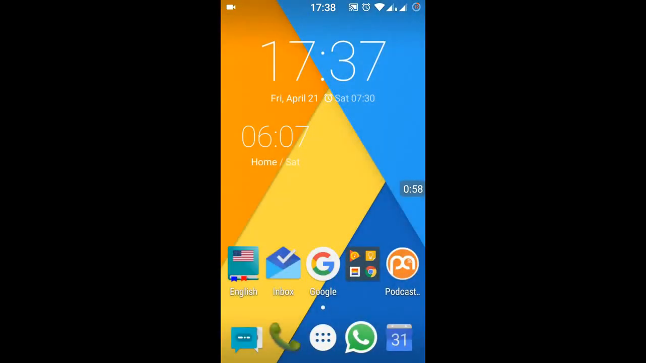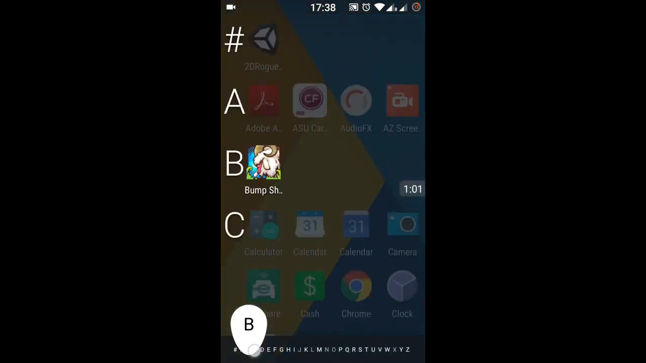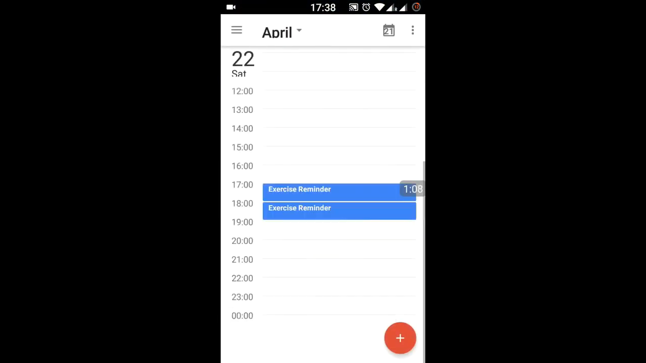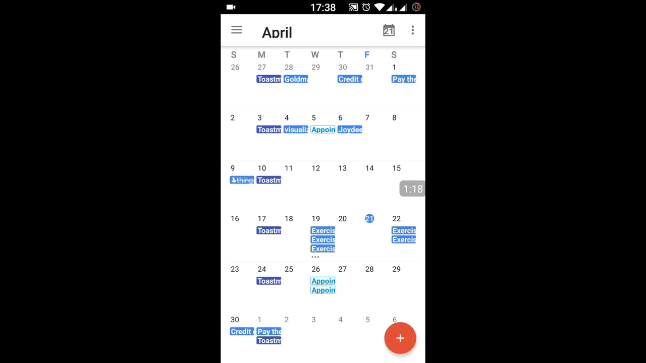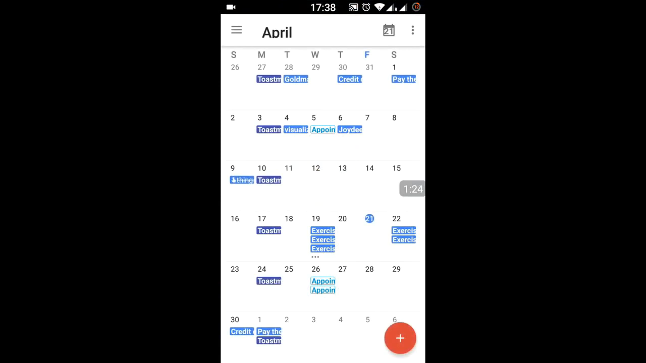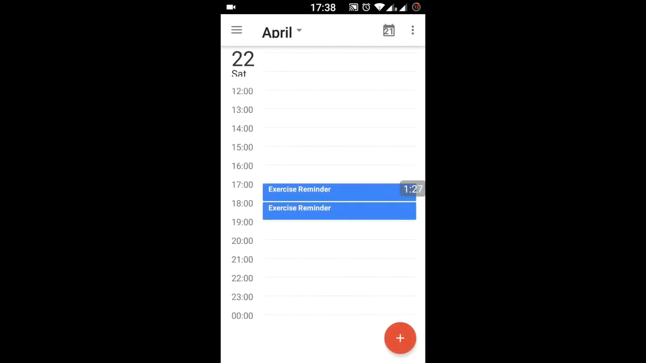If we go to the calendar, we can see that the exercise reminder is added. We see 2 reminders because I tested it twice. The time of the exercise is also smartly predicted, based on today's activity. I started this exercise detection at 6 a.m. So based on that, it has added a reminder for tomorrow close to 6 p.m.